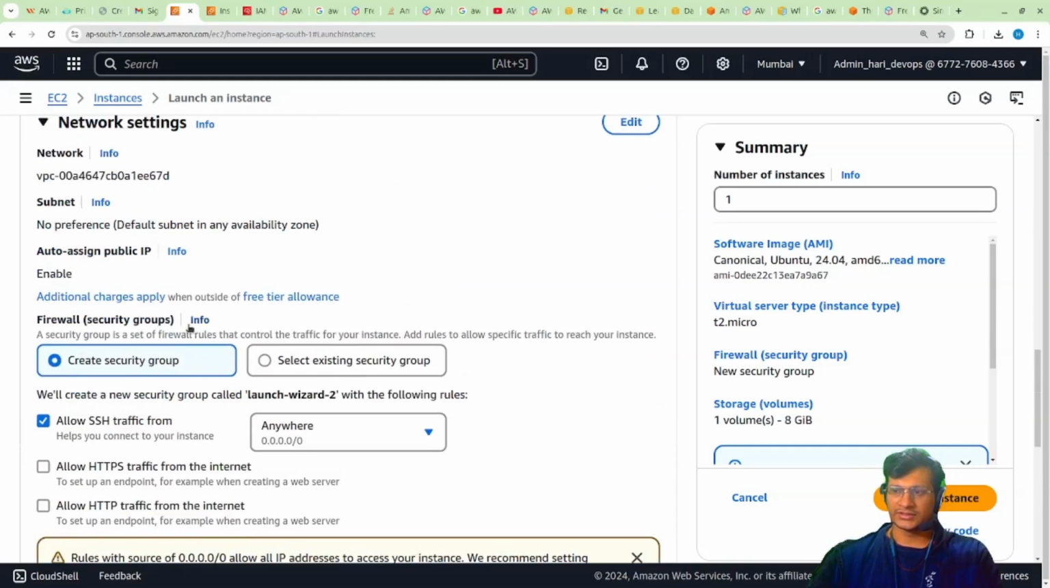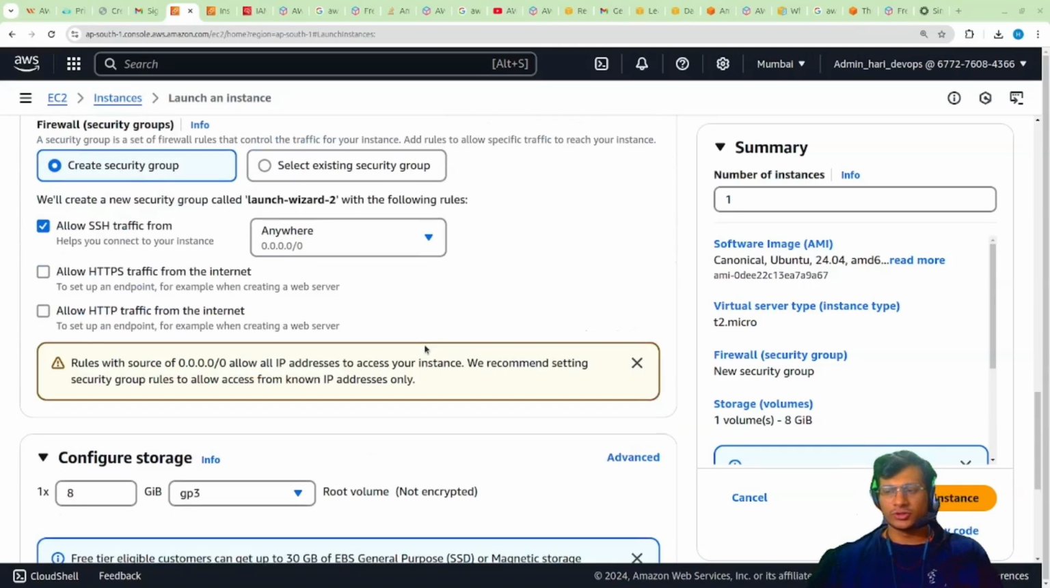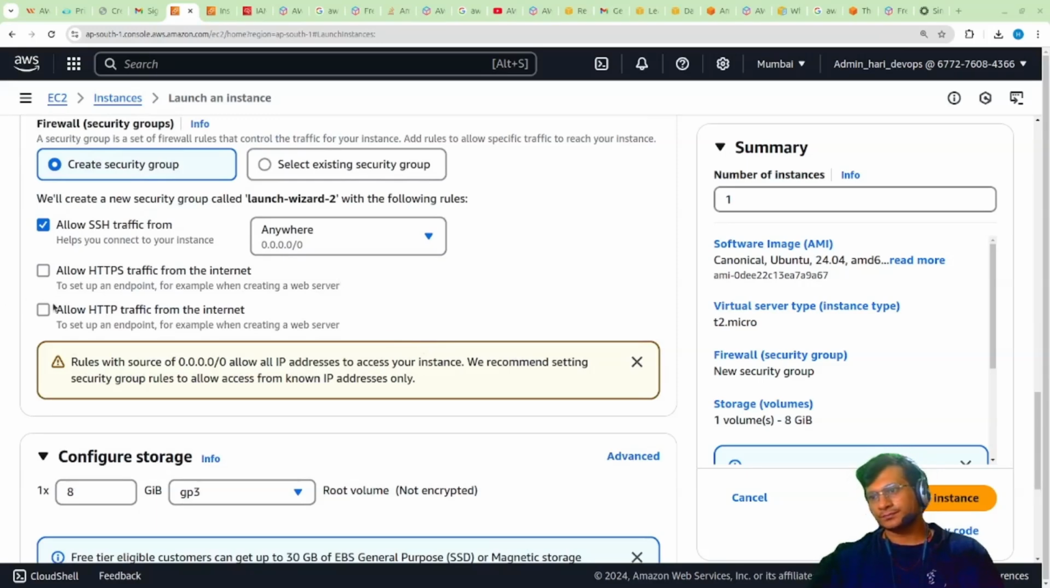So here it is creating a security group. Security group is just like a gateway. It decides what should be allowed and what should be blocked. We will see in depth what all these things mean. I'll surely cover it. So right now I just want to allow HTTP traffic also.